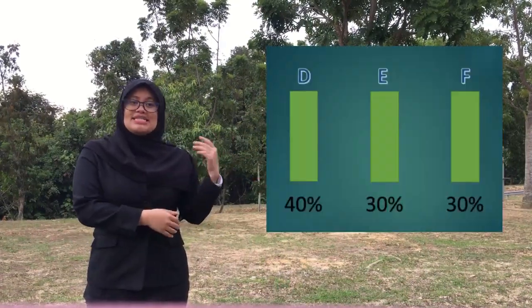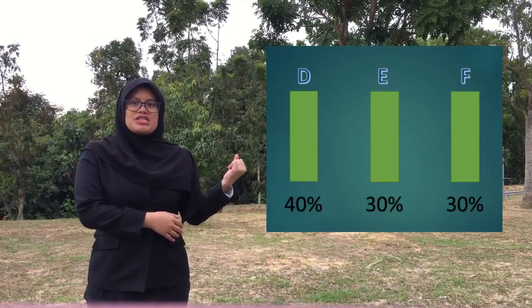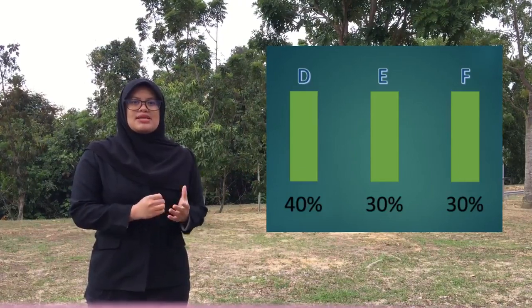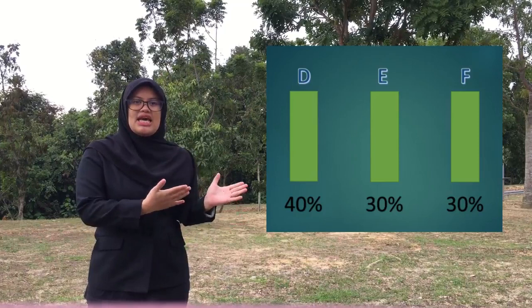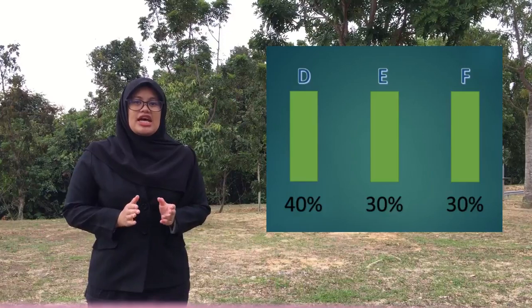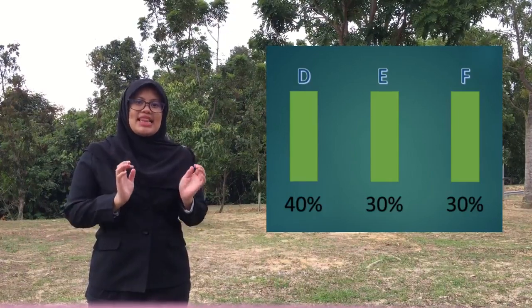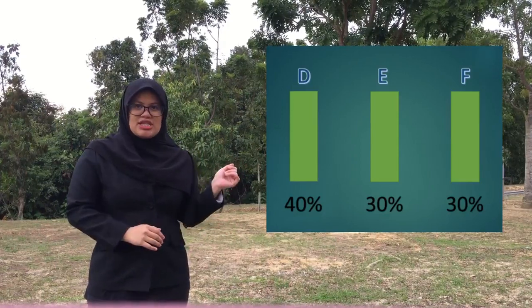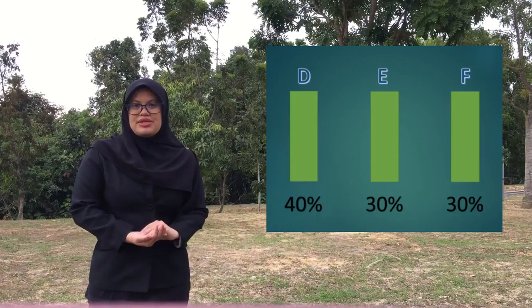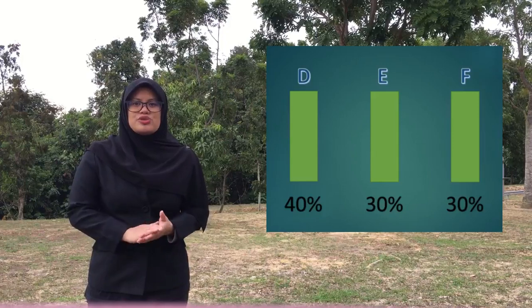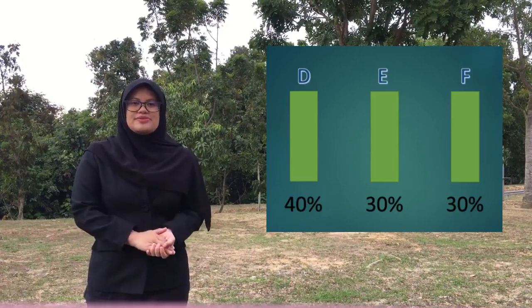For example, joint control can be seen when companies D, E and F are parties to an arrangement where D has 40% voting power, and companies E and F have 30% voting power each. The contractual agreement between the three is that at least 80% of voting rights are required to make decisions about the relevant activities of the arrangement. In this case, all three have joint control as all three have to agree on all decisions.